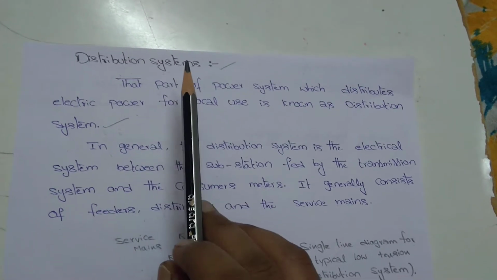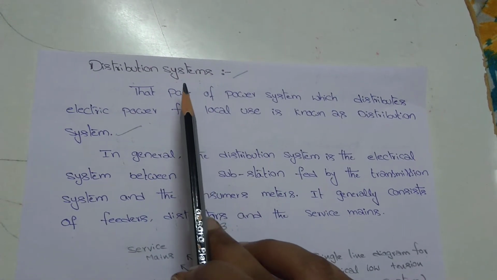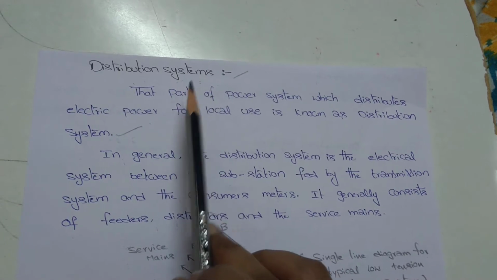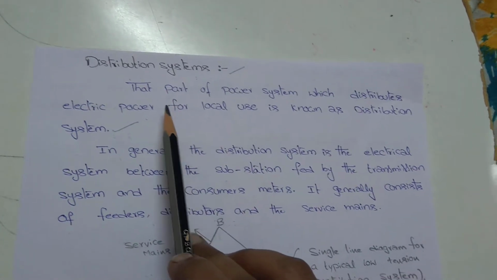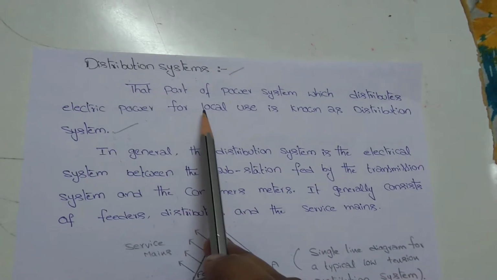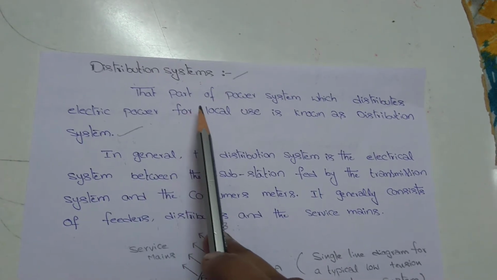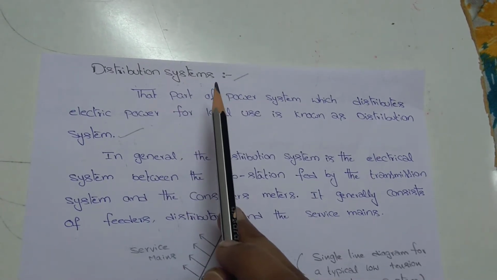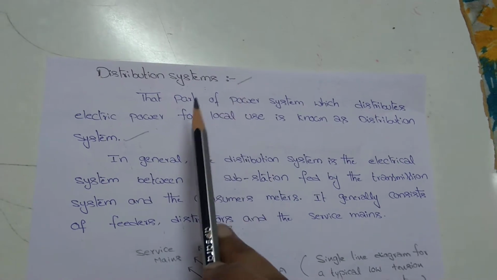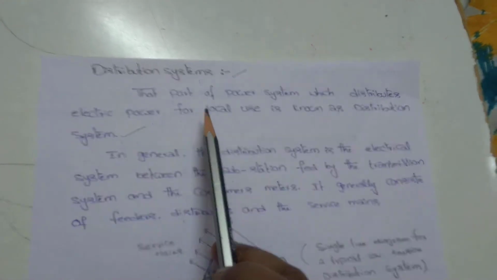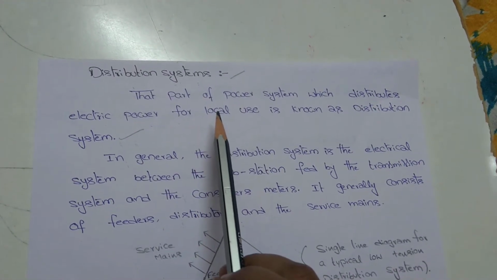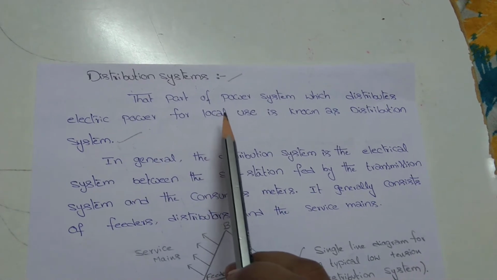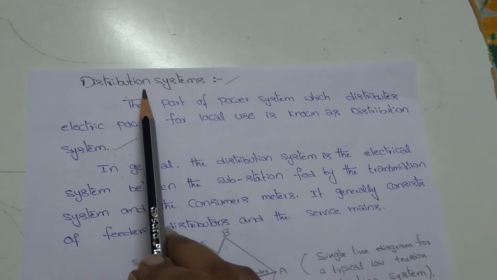First part, generating station. At the generating station we generate the power. Then the second component is the transmission line. By using the transmission line, we transmit that power from the generating station. The third component is the distribution network. By using the distribution network, we distribute the power. This is the distribution system.